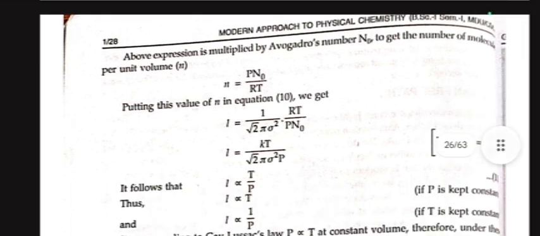Putting this value of n in the equation, we get L = 1/(√2 π σ²) · RT/(P N0), or L = kT/(√2 π σ² P), where k = R/N0.